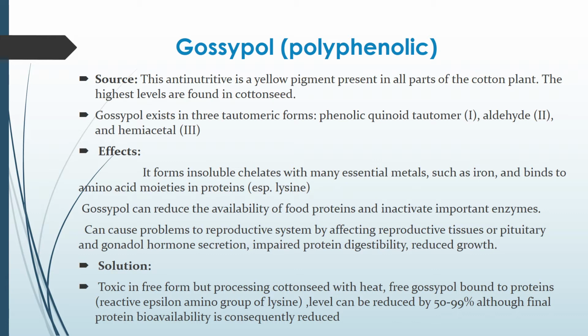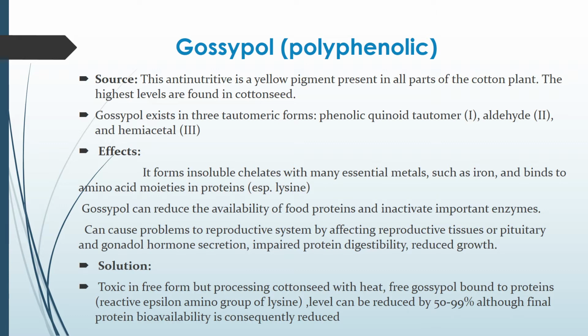It forms insoluble chelates with essential metals such as iron and binds to amino acid moieties in protein, especially lysine. So it chelates the metal ion and interferes with the absorption of minerals in our body. Gossypol can also reduce the availability of food proteins and inactivate important enzymes. It can cause problems to the reproductive system by affecting reproductive tissue or pituitary and gonadal hormone secretion, and impair protein digestibility, which can result in reduced growth.